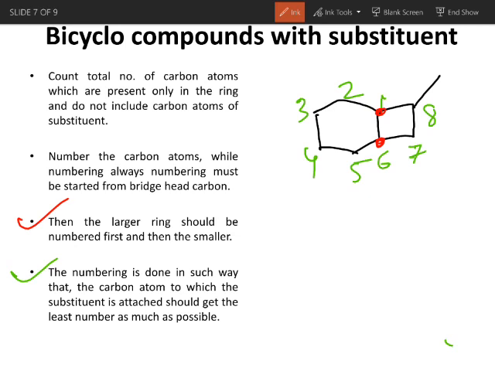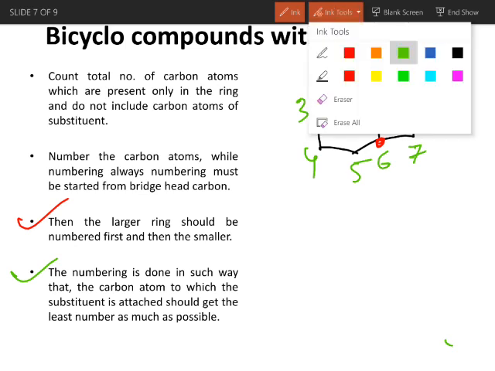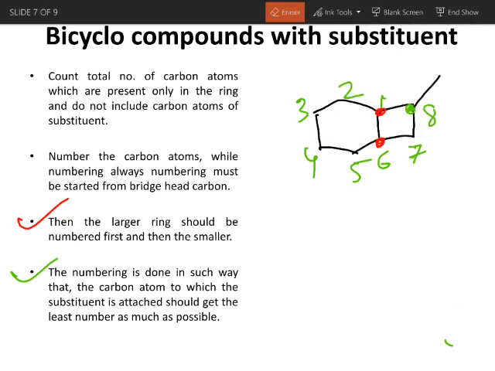Next, the numbering is done in such a way that the carbon atom to which the substituent is attached should get the least number as much as possible. Here in this compound, the substituent is present at carbon number 8. Let me give numbering from the lower bridgehead carbon. If I start numbering from the lower bridgehead carbon, this will be 1.